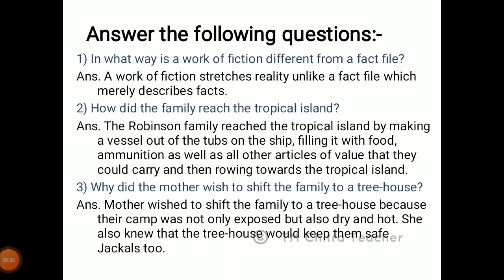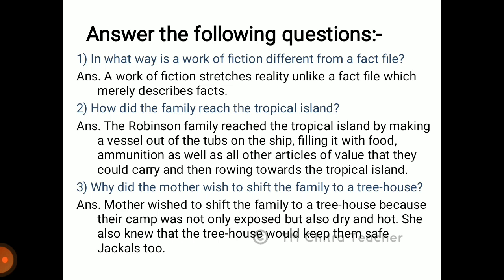Now, let's discuss the questions given at the side of the lesson. In what way is a work of fiction different from a fact file? A work of fiction stretches reality, unlike a fact file which merely describes facts.